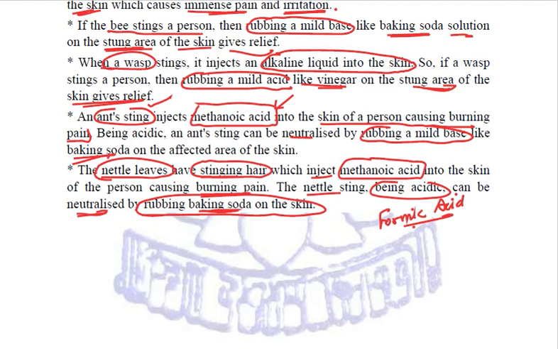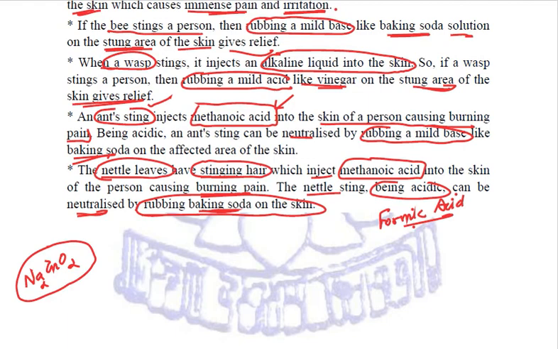Then only a few bases react with metals to form salt and hydrogen gas. Example, the most important thing I have told you, we have studied Na2ZnO2. Remember what was the name? Sodium zincate. When is it formed? When sodium hydroxide reacts with zinc metal.